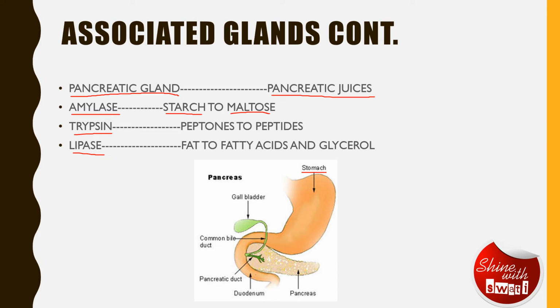As you know, in my previous slide we have seen that pepsin converts protein into peptones in the presence of an acidic medium provided by HCl. Now these peptones are converted to peptides with the help of trypsin, and lipase helps in the conversion of fat to fatty acids and glycerol.